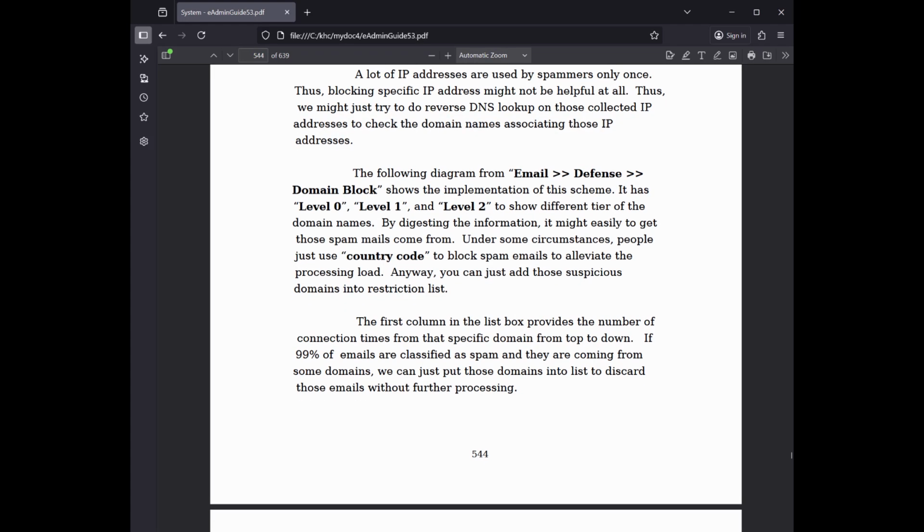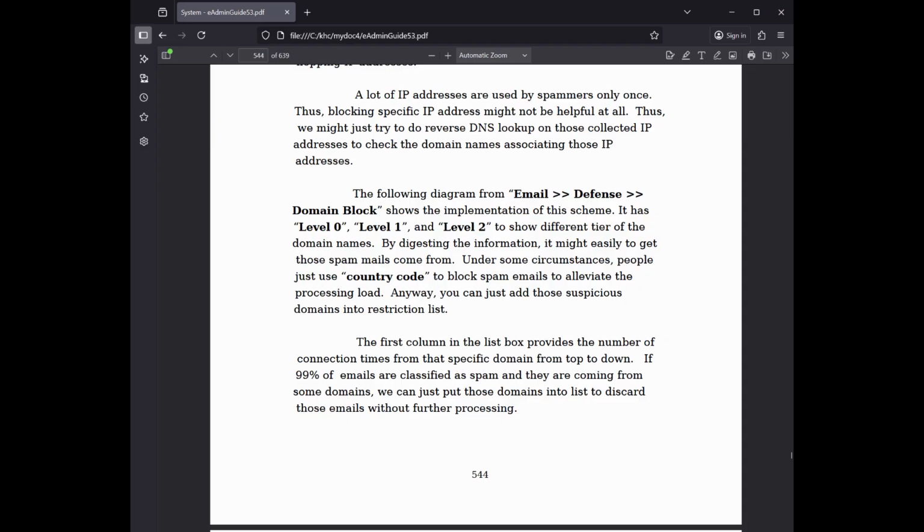The first column in the list box provides the number of connection times from that specific domain, from top to down. If 99% of emails are classified as spam and they are coming from some domains, we can just put those domains into the list to discard those emails without further processing.